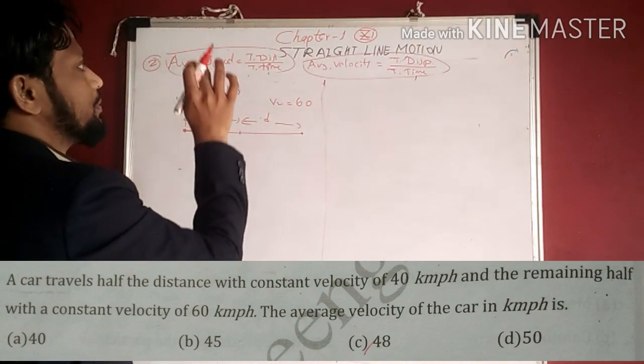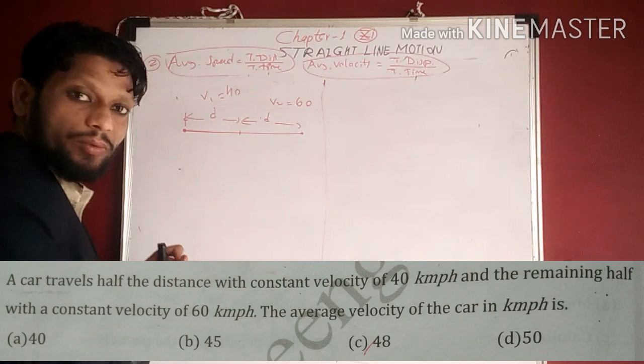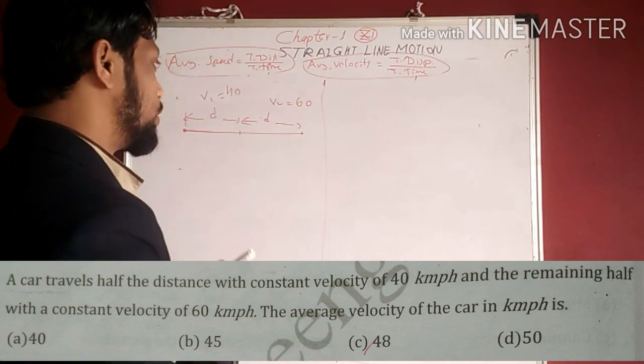Find its average speed, average velocity फाइंड करना है. यहाँ पर क्या करना है? We have to find the average velocity.